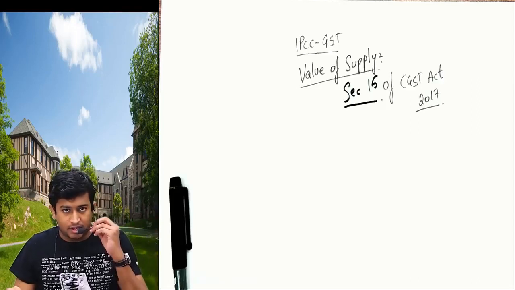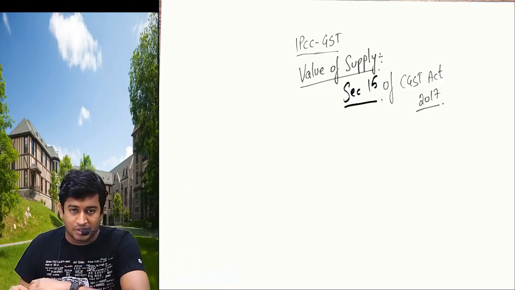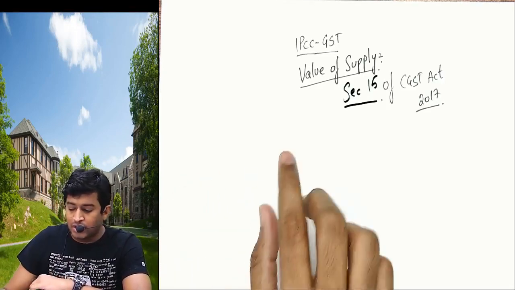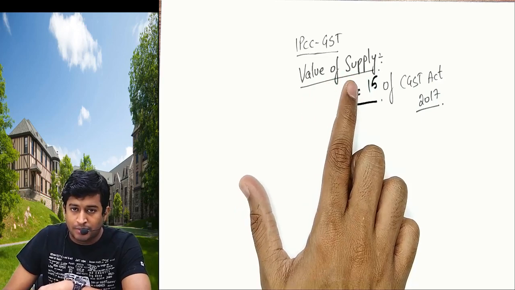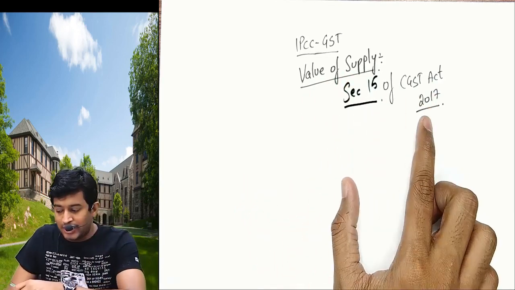Yeah, good morning, guys. So, in the last lecture, we completed exemptions properly. Let us start a new chapter called Value of Supply, that is covered under section 15 of CGST Act 2017.